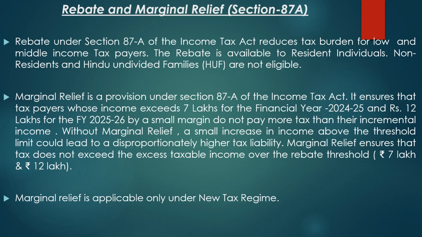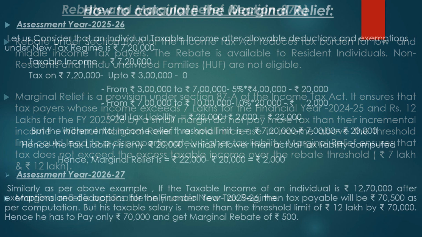Marginal relief ensures that the tax doesn't exceed the excess taxable income over the rebate threshold of 7 lakh for the financial year 2024-25 and rupees 12 lakhs for the financial year 2025-26. Marginal relief is applicable only under the new tax regime.